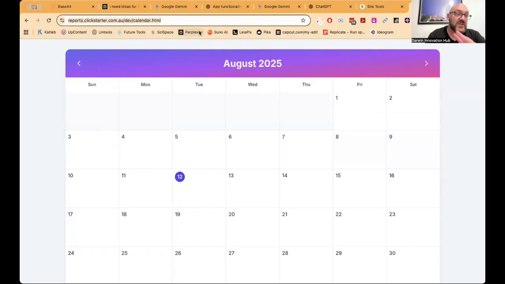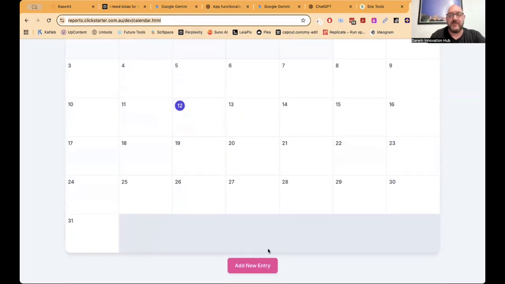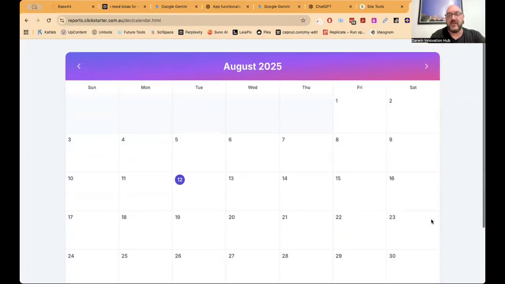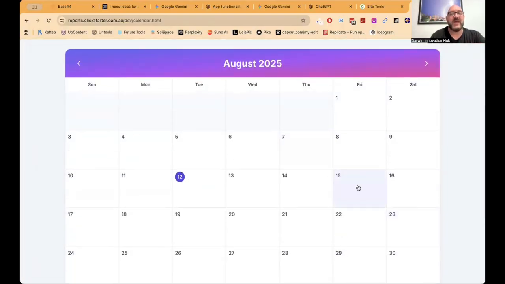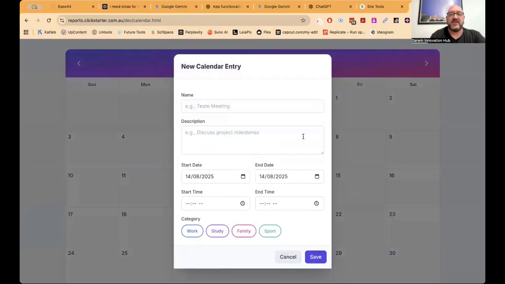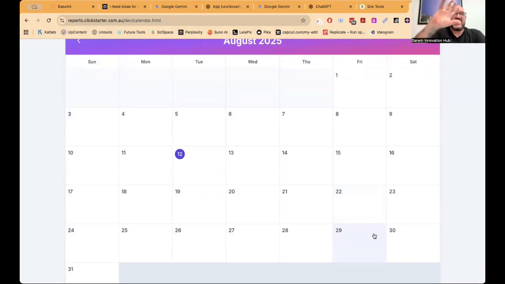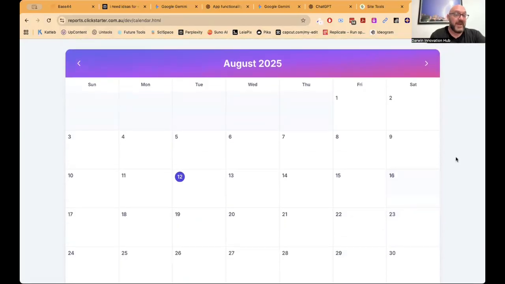You could go to that same address right now if you're on this call at the right time. We'll delete this later. You could interact with this calendar and put things on it. I could save things in there and they'd be there when I come back to it. I can click on any one of these dates and create a new entry. All it's doing is creating records in the code, staying within the code. What it's not doing is creating a database.